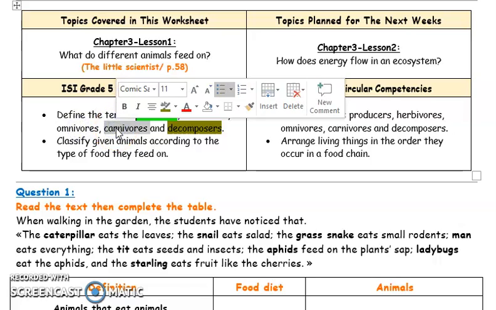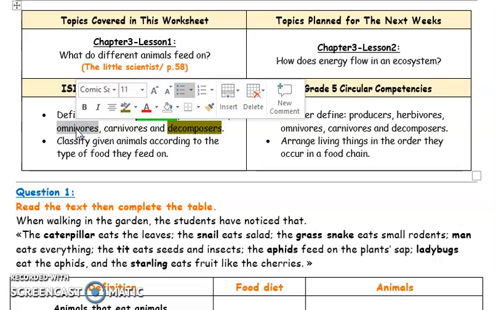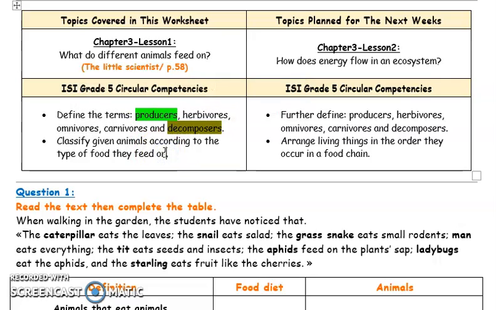Carnivores feed on animals, on meat only. Omnivorous animals feed on plants and animals. An animal can be classified as herbivore, omnivore, or carnivore according to the food that it feeds on.